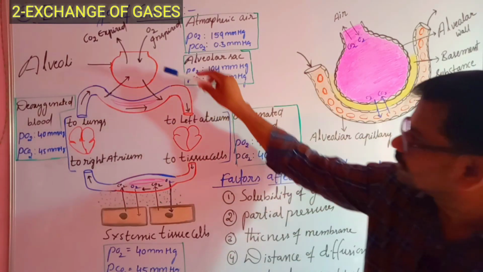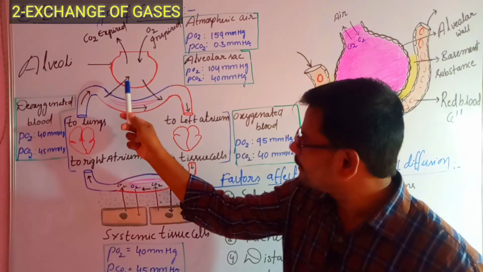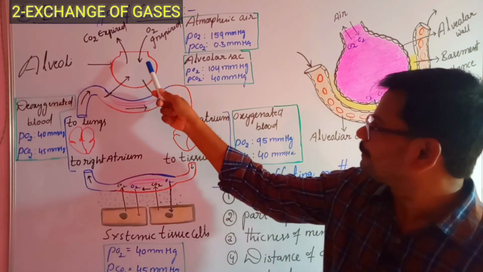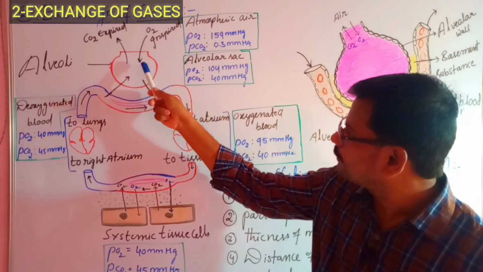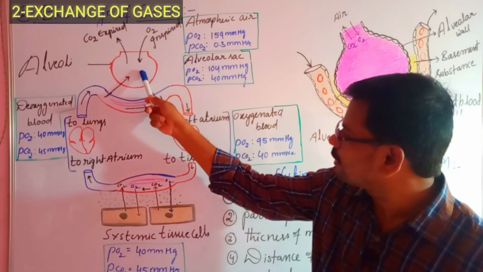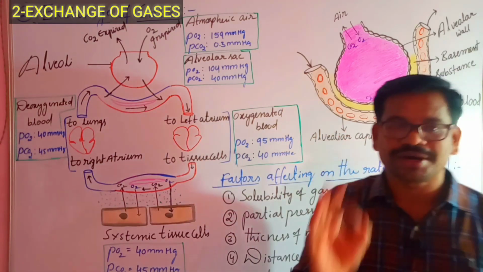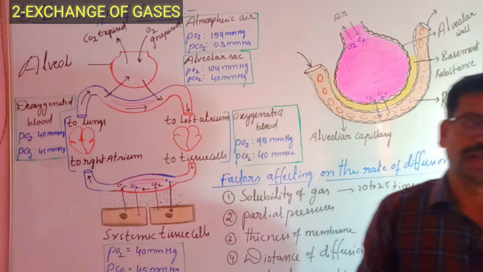Now compare alveolar air and pulmonary capillaries. In the pulmonary capillaries, the partial pressure of oxygen is 40 mm of Hg. In the alveoli, it is 104 mm of Hg. So oxygen moves from its high partial pressure, 104 mm of Hg, to 40 mm of Hg. Like that, partial pressures play a very important role in the diffusion of gases.